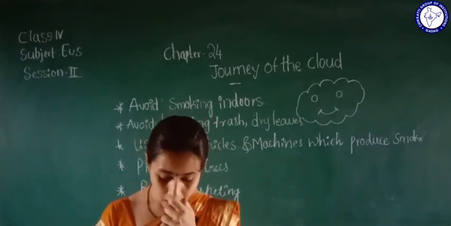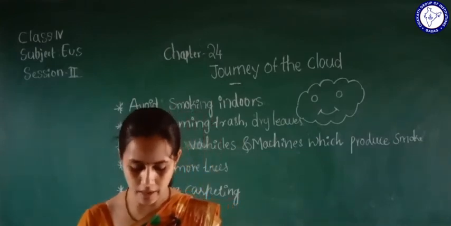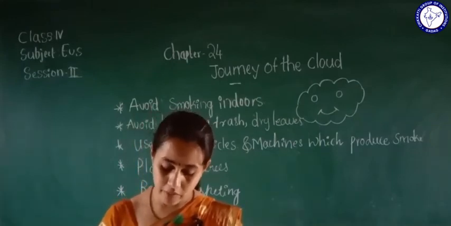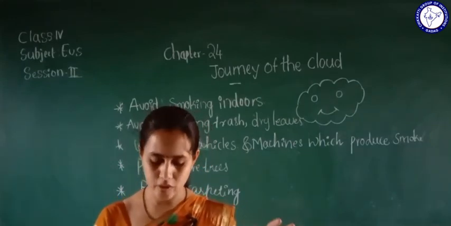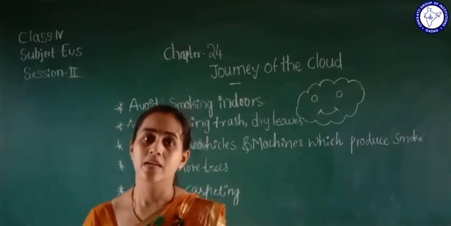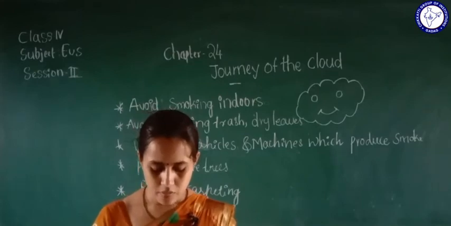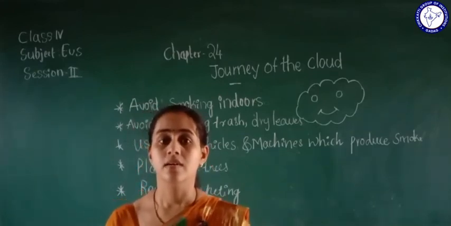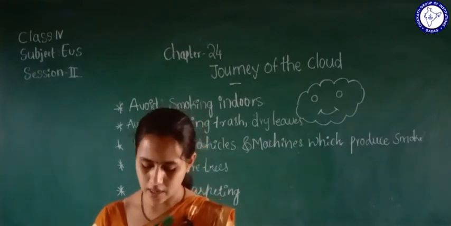Mullayanagiri is the highest peak in Karnataka. It is about 1925 meters from the sea level. So it is the highest mountain in Karnataka.